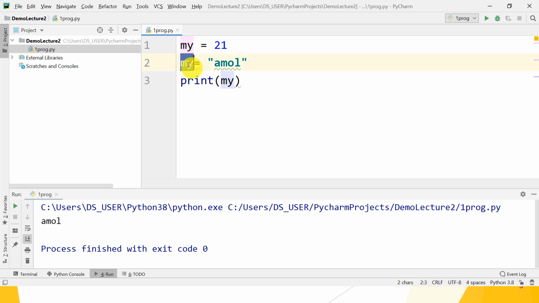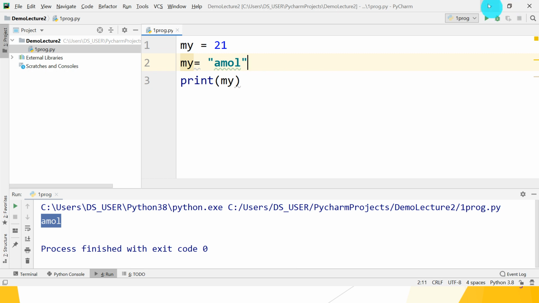Afterwards my is equal to initialize the value of type string. So my variable name becomes string type. Let's check what is the output. Output is Amol, that is the last value assigned to my. Okay, so this is all about how to create variables. No need to write data type before variable name. It is automatically decided by Python's runtime environment.